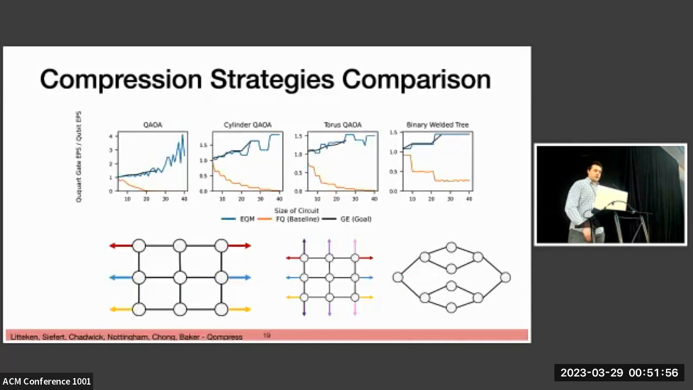For the other 4 circuits, they are based on specific graph structures with one 2-qubit operation for each edge in the graph. So these are to try to explore whether there are certain shapes that work well for this compiler. So the QAOA is just a random graph. The cylinder is just a grid where it wraps around itself, so left and right are connected. The torus is connected at the top and bottom as well, and then the binary welded tree is just 2 binary trees connected at the leaves.